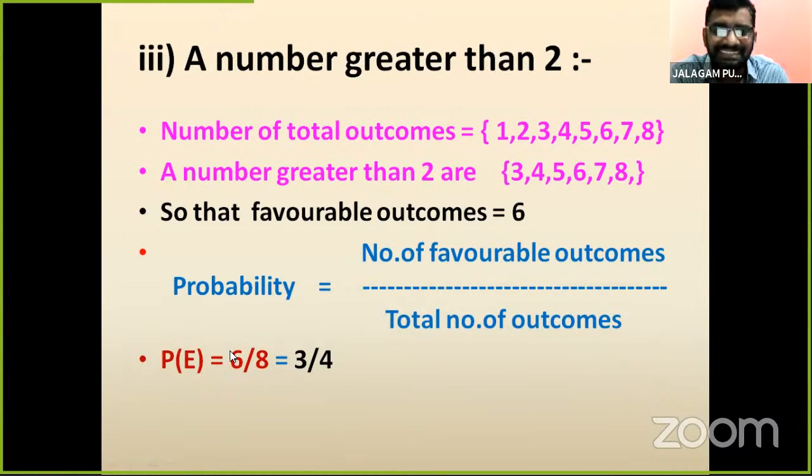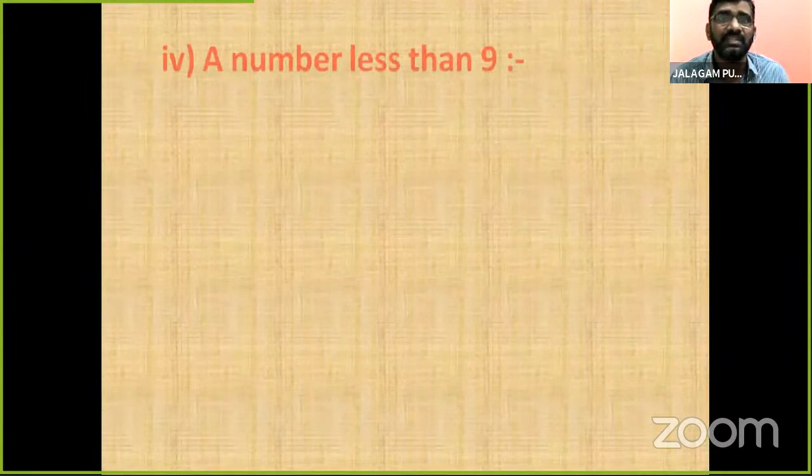Okay, children. 6 means favorable, 8 is the total possible. That's why we take 6 by 8. 6 divided by 2 is 3, 8 divided by 2 is 4. So 3 by 4 is the probability of a number greater than 2. The probability of a number greater than 2 is 3 by 4, which is 75%.